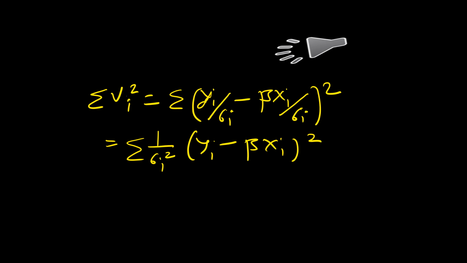Whereas for the GLS, we minimize summation 1 upon sigma i square ei square, where each sigma i square gives you the variance of that particular ei. So each of the squared errors is weighted by the reciprocal of the variance of that error term, and this weighted sum is what we minimize in weighted least squares, which is nothing but the GLS estimator in this case.